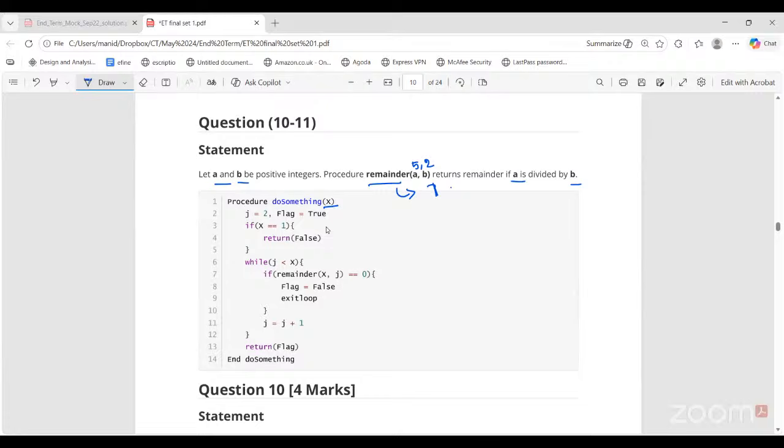Is there any case where A is not divided by B? Not divided means? See, 2 does not divide 5. That's why we have a remainder. Oh, okay. It is just a way of writing that if A is divided by B, then it returns the remainder, whatever is remaining after the division. Okay. So remainder 2 comma 5 would return what? Like if you just do it the reverse way. If I try to divide 2 by 5, it doesn't go. So 2 will be the remainder itself.